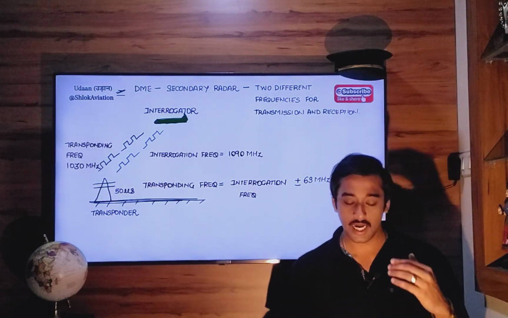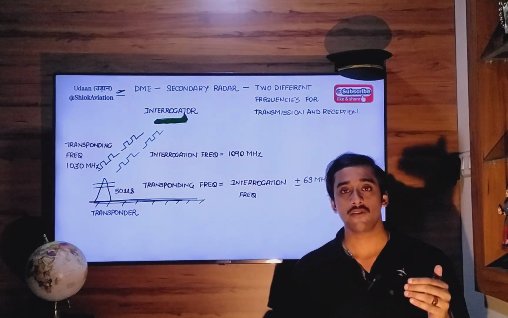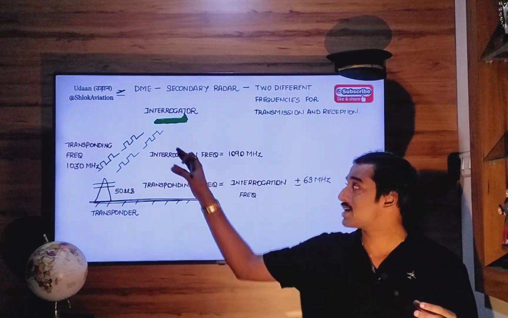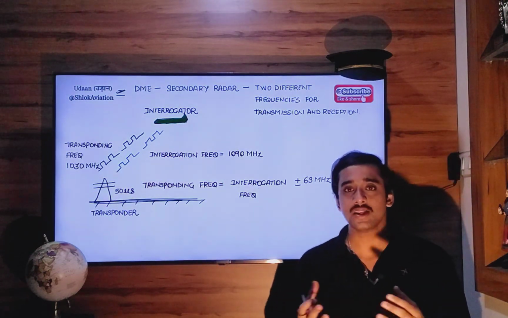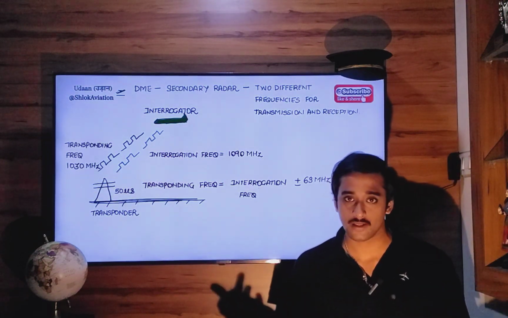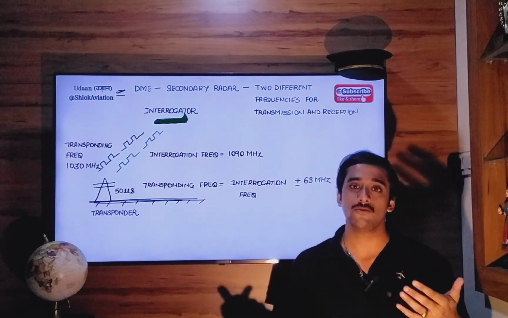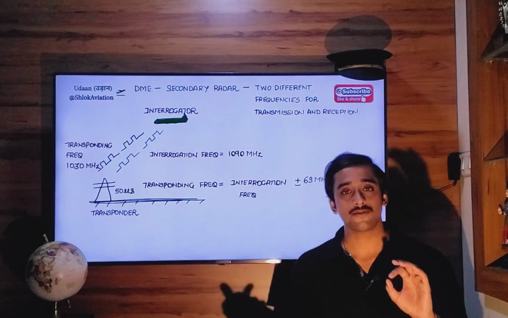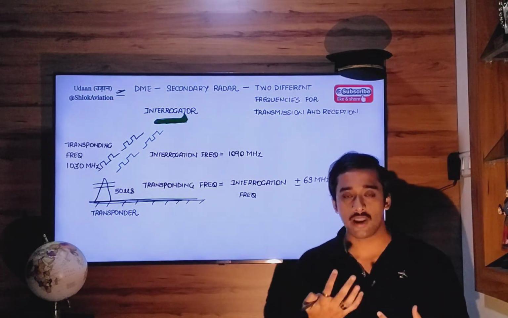Okay, so this is how the interrogator in your aircraft is able to determine whether the signal that it is receiving belongs to the DME station or belongs to any ground reflection. Now, if there is any signal coming from a ground reflection, that signal will have the same frequency as the transmitted frequency, because it's merely a reflection.